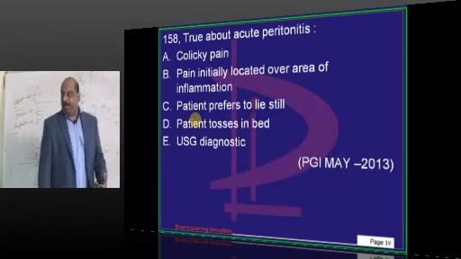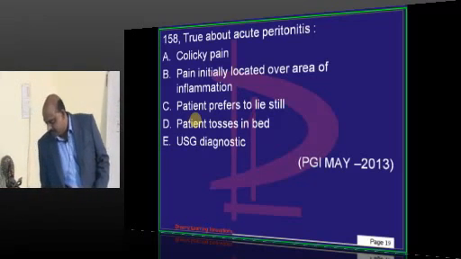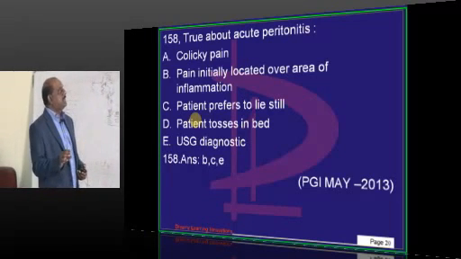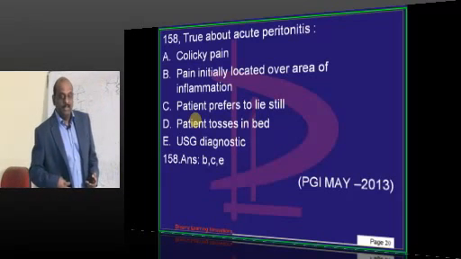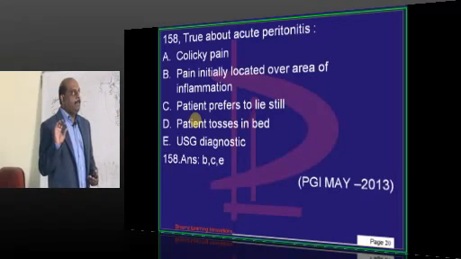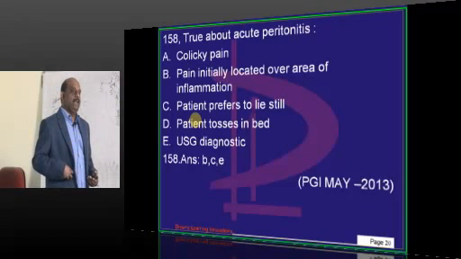Now doctor, regarding acute peritonitis, let us talk about it. Pain is initially located at the area of inflammation, and the patient prefers to lie still, unlike a stone patient.